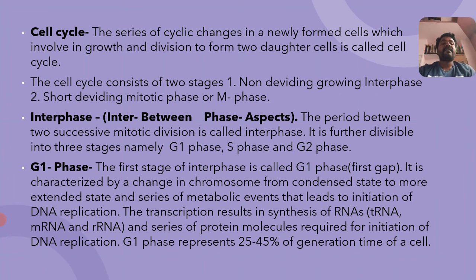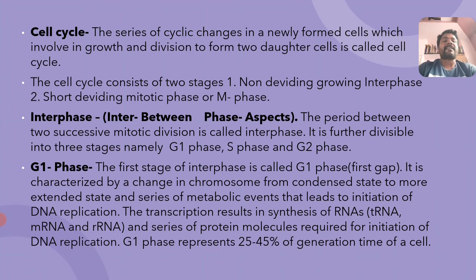Along with this, a series of protein molecules required for the initiation of DNA replication are also synthesized. G1 phase represents 25 to 45% of the generation time of a cell.